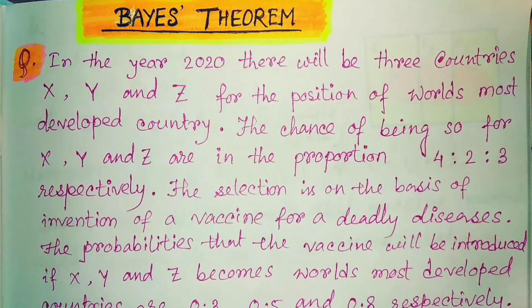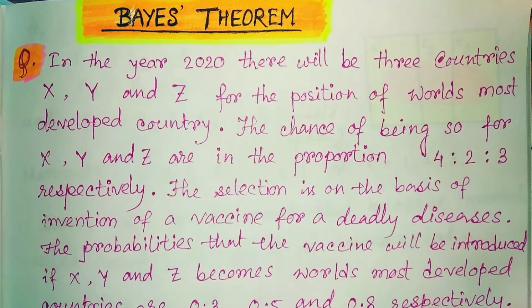So now the example is, in the year 2020, there will be three countries, X, Y and Z, competing for the position of world's most developed country. The chances of being so for X, Y and Z are in the proportion 4:2:3. That means three countries are competing for the world's most developed country and its chances are in the ratio 4:2:3.